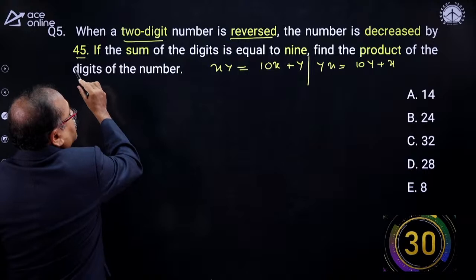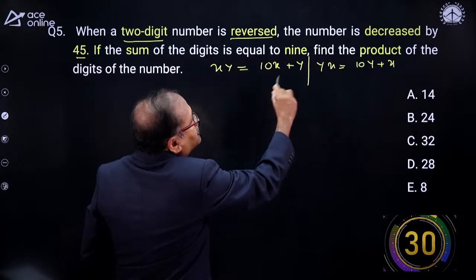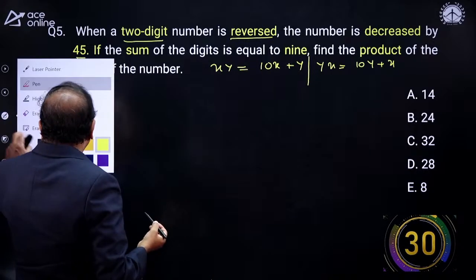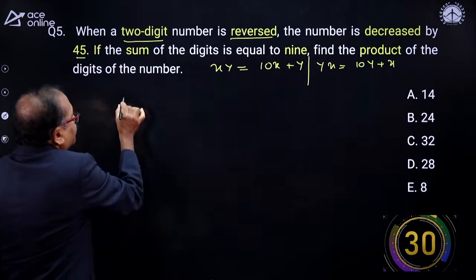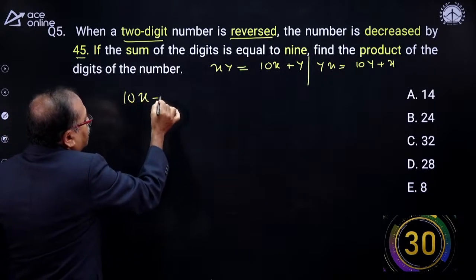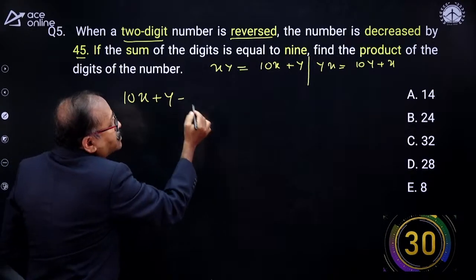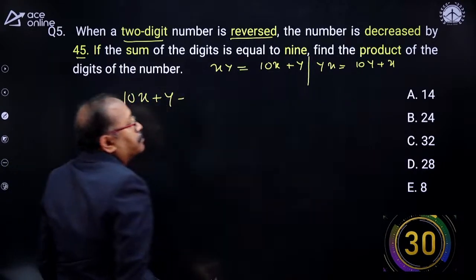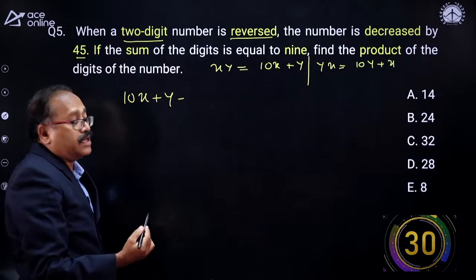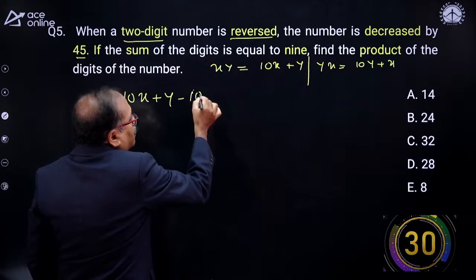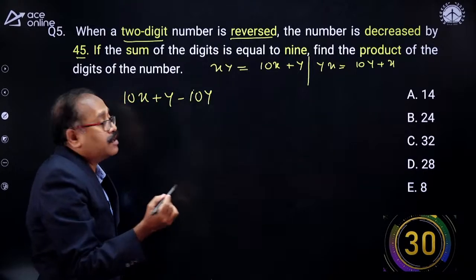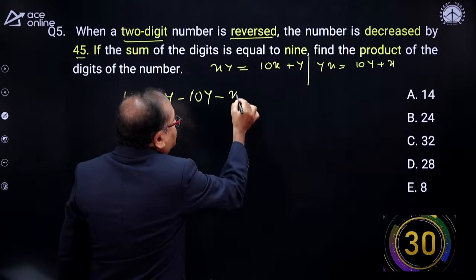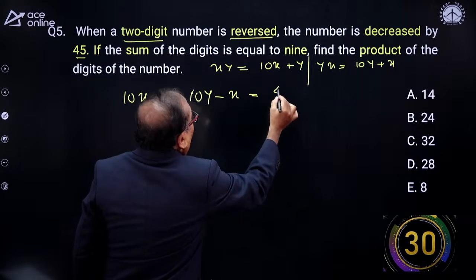Now it says that when it is reversed, the number is decreased by 45. That means 10x plus y minus (10y plus x), that is 10y, and minus into plus will become minus x, which is equal to 45.